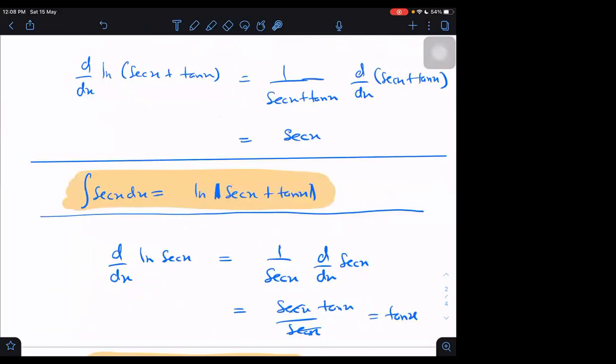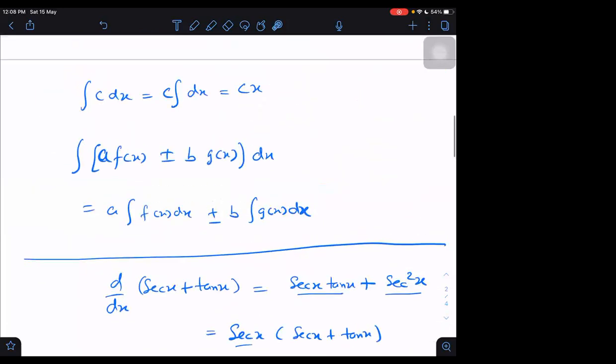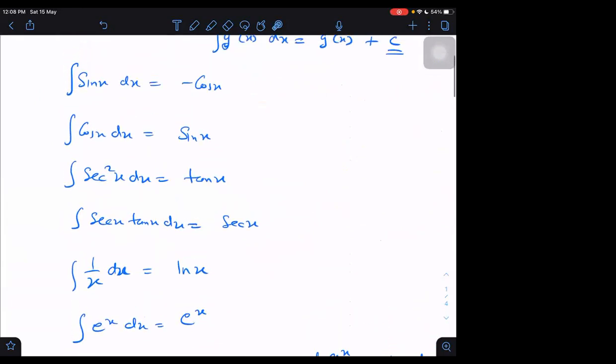Now only you learn within this class. What is integration of secant x? Ln of secant x plus tan x. What is integration of tan x? Ln of secant x. What is integration of secant square x? Tan x. What is integration of cos x? Sin x only. Remember, there is no negative sign here.